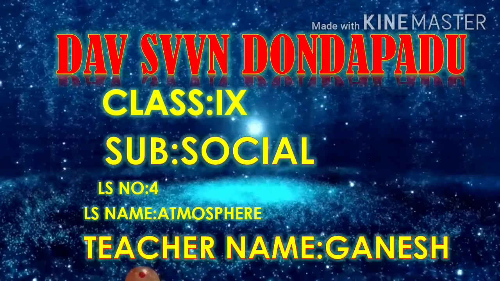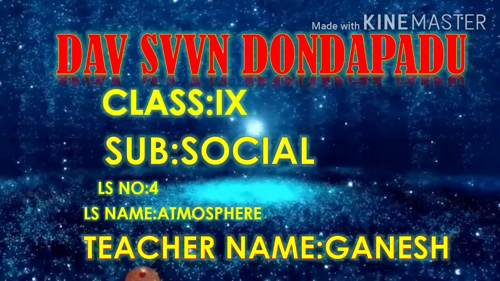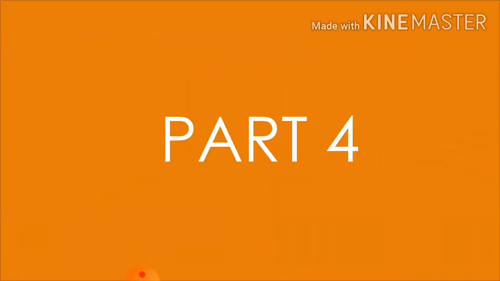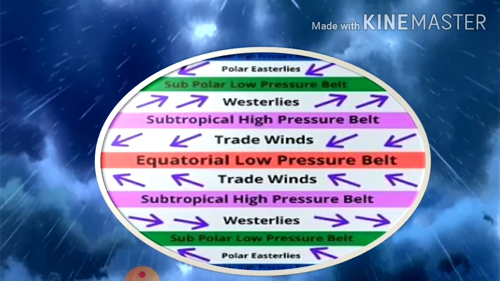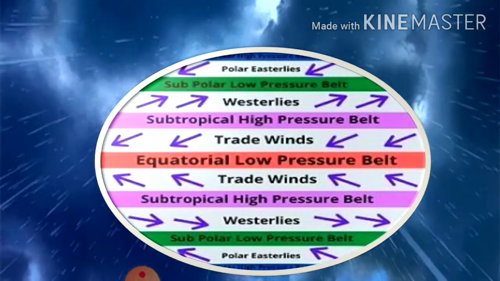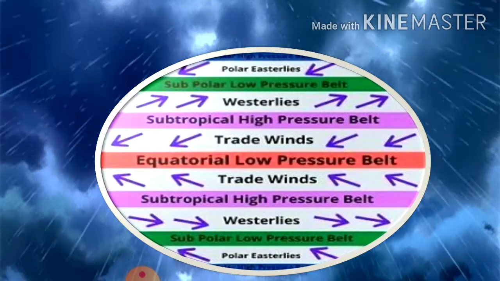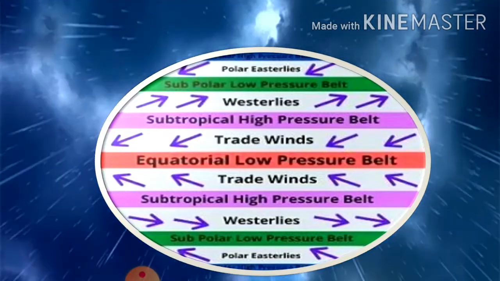Today we learn 9th class lesson number 4. The name of the lesson is Atmosphere. This is the 4th video of this lesson. In this lesson now we are going to know about the winds. What is meant by wind? The meaning of wind is the horizontal movement of the air is called wind.